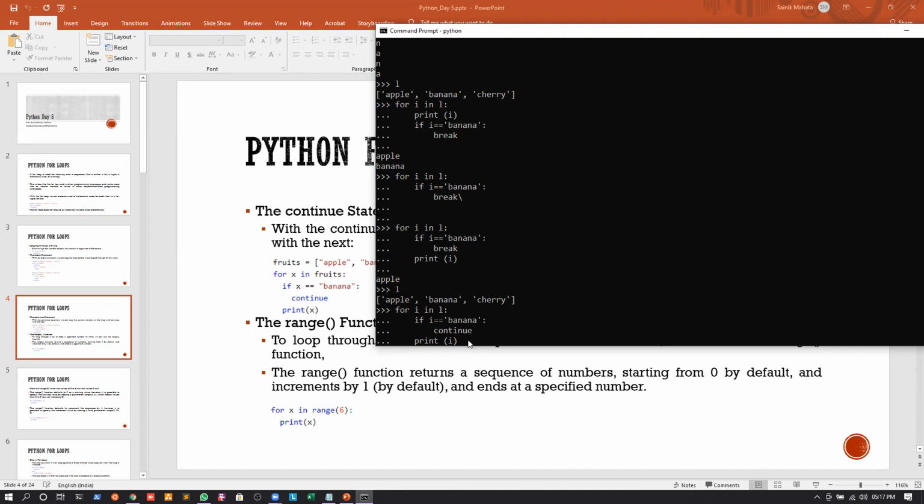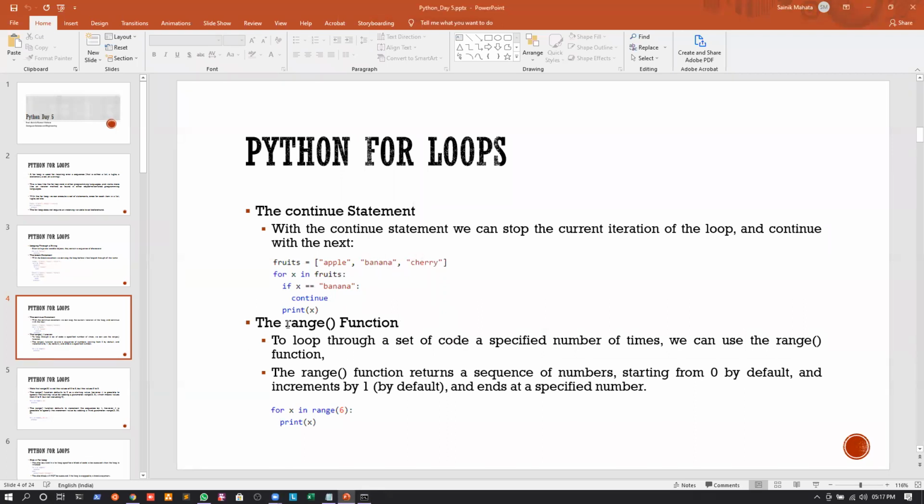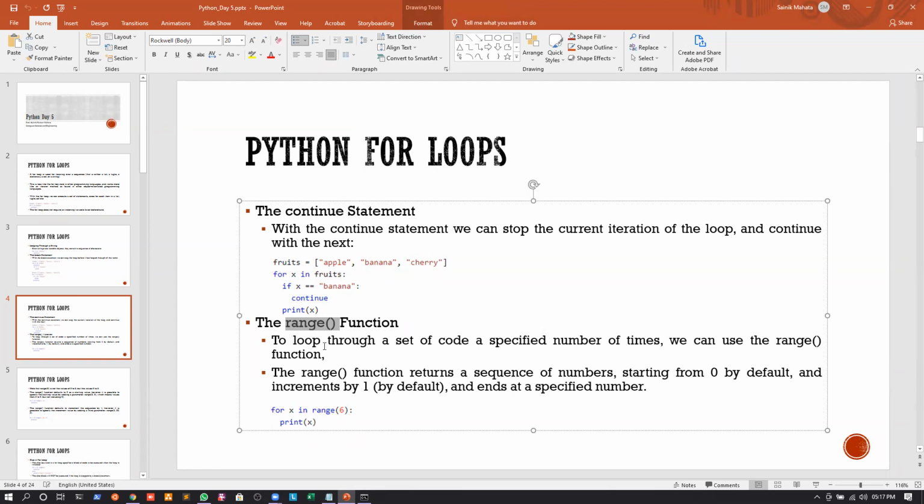And let us see whether this is the thing that happens or not. If I just press enter, you can see that I'm printing apple and cherry, but I have skipped the iteration for banana. Now, we have another function called the range function. Now, why do we use the range function? To loop through a set of code a specified number of times, we can use the range function.